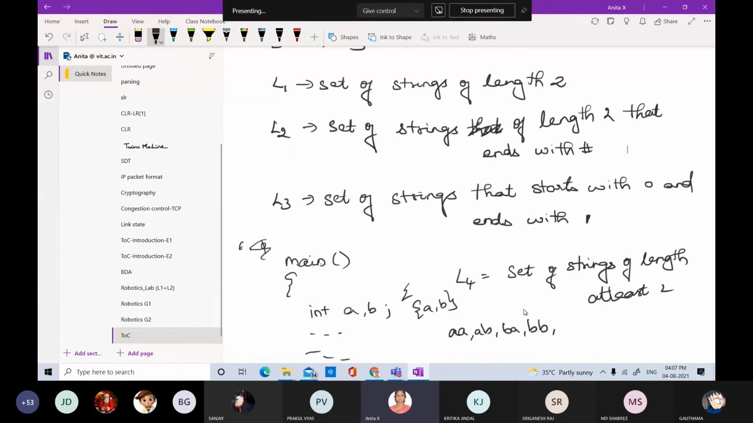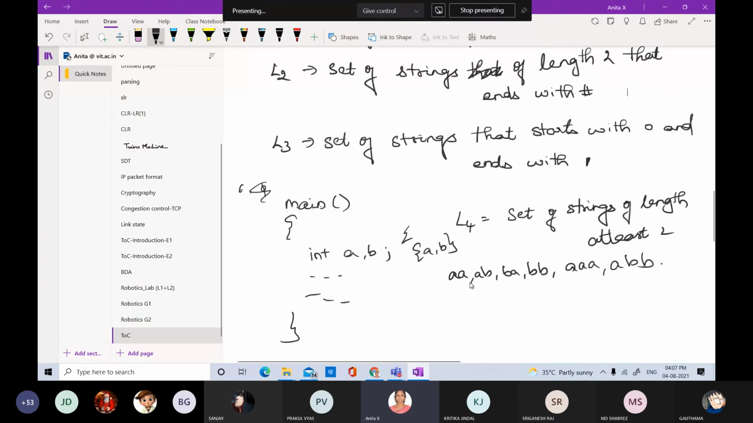Are these the only possible strings? No, ma'am. Because only "at least 2" is mentioned, that's it. The maximum length of the string is not mentioned here. So ABB is possible, anything, any length is possible.